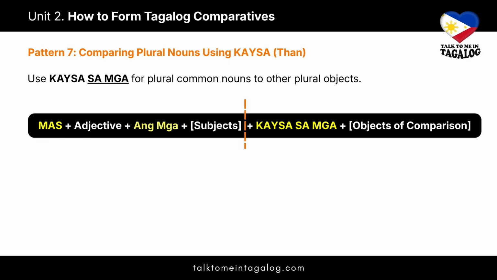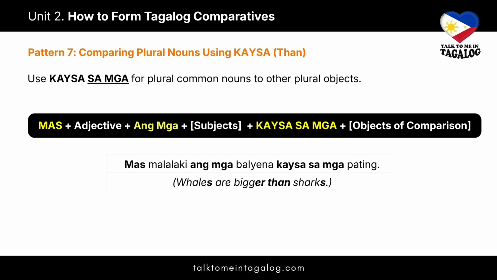Okay, let's now learn comparing plural nouns. When we're comparing a group of objects to another group, we use KAYSA sa mga. So the pattern is mas plus adjective plus ang mga plus subjects plus KAYSA sa mga plus objects of comparison. Take this example.